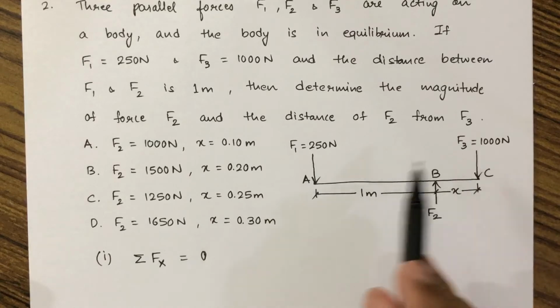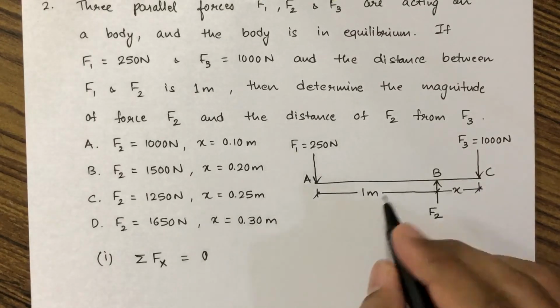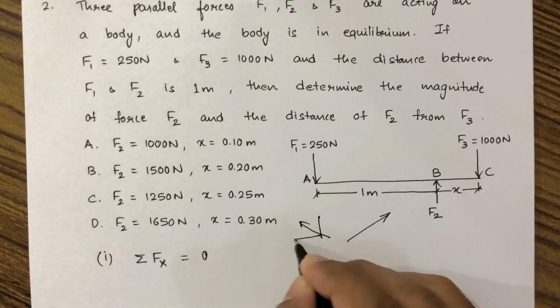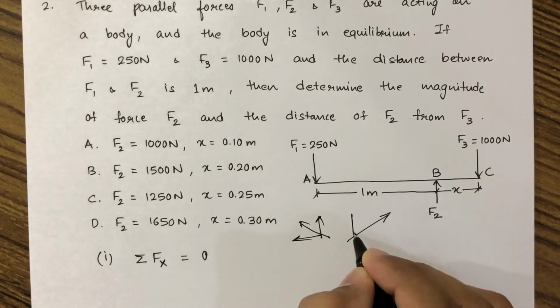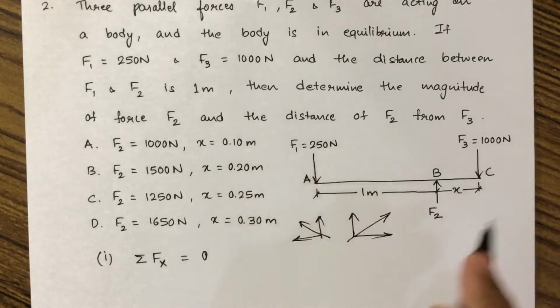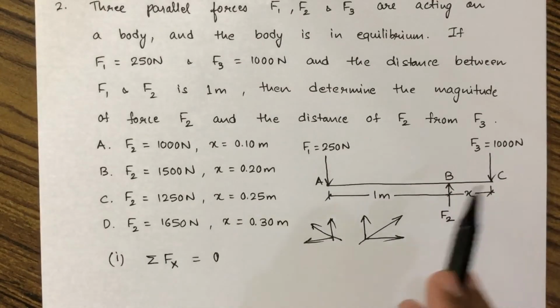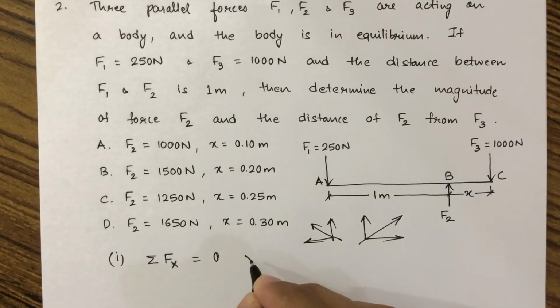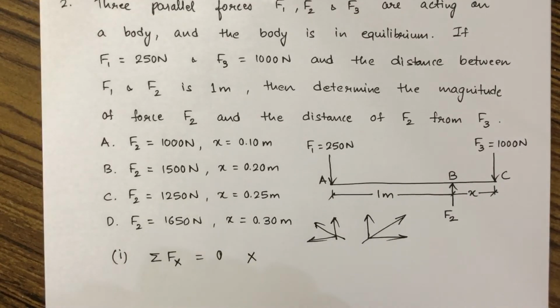All the forces are vertical only. If the force had been slanting or inclined, then we would have resolved it. But as the forces are not inclined, summation Fx equal to 0 will not be valid in this case.